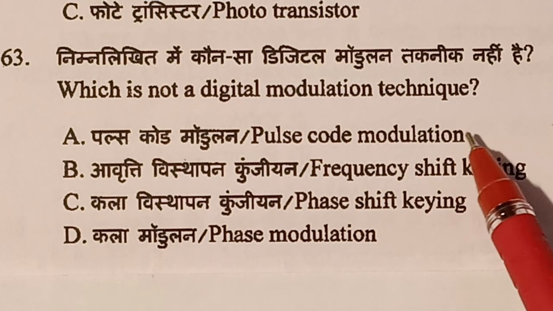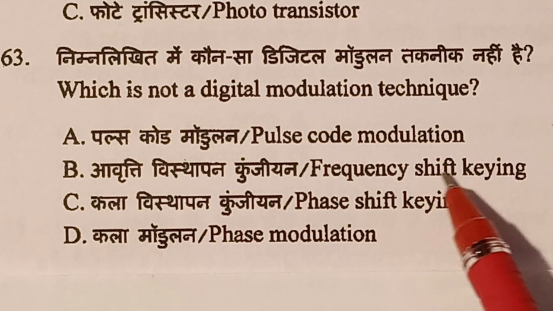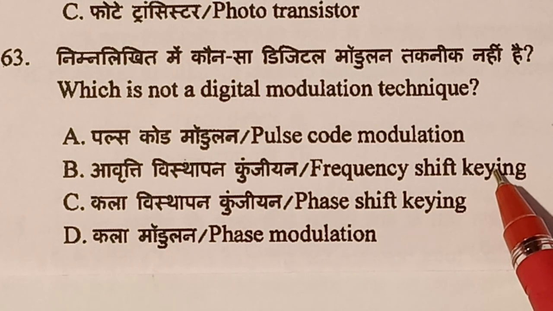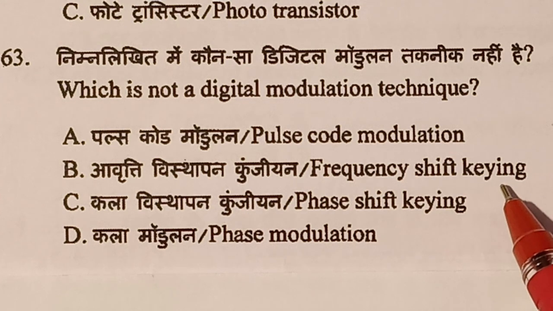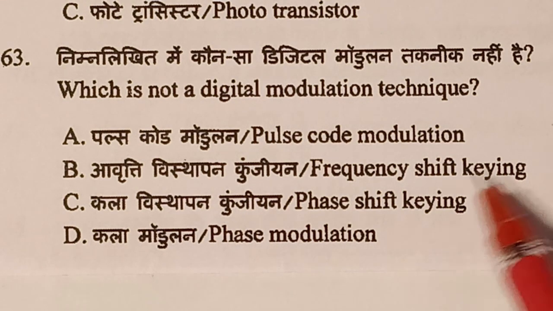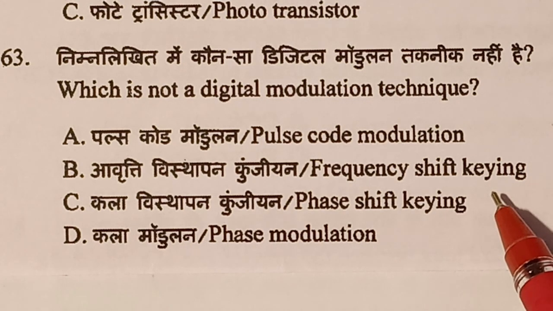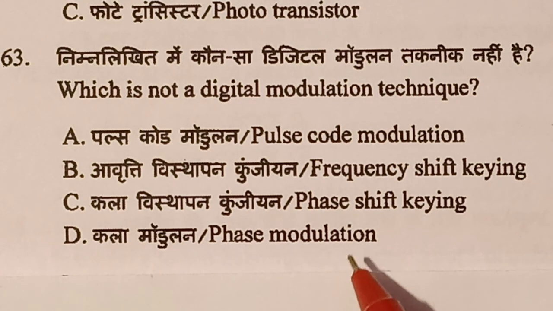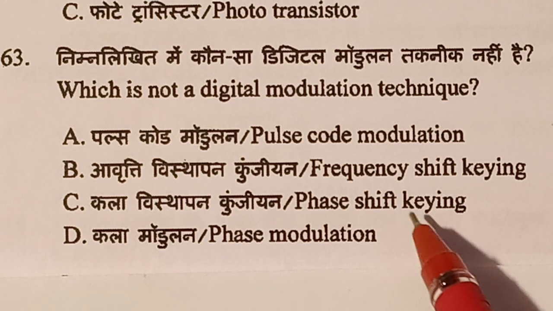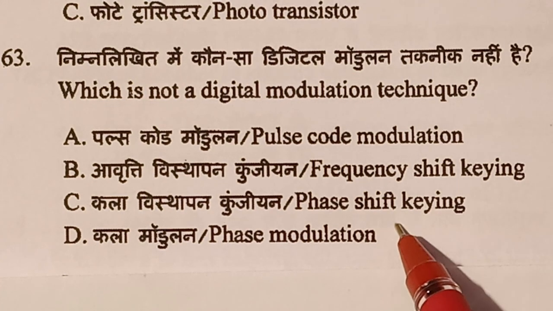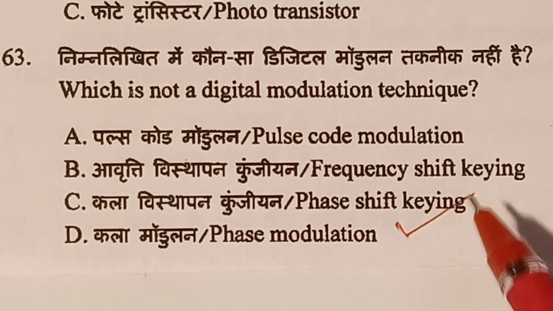Frequency shift keying and phase shift keying are also kinds of digital modulation. Phase modulation is angle modulation, and this is not a digital modulation. So the answer is option D, phase modulation.